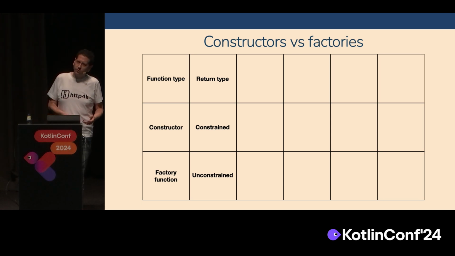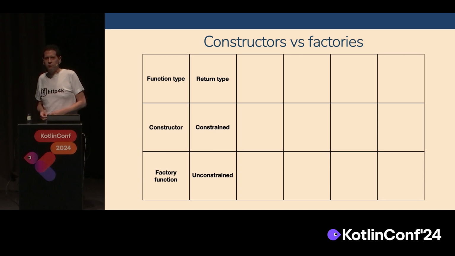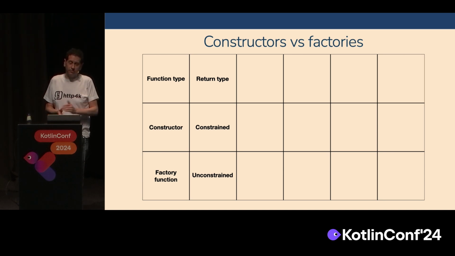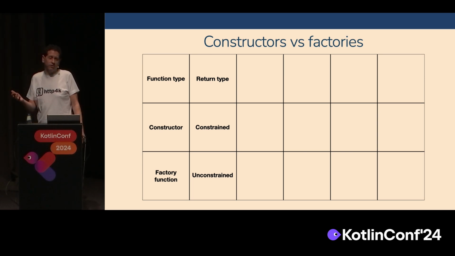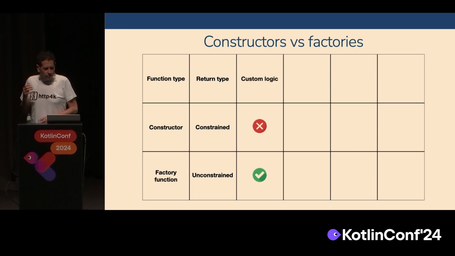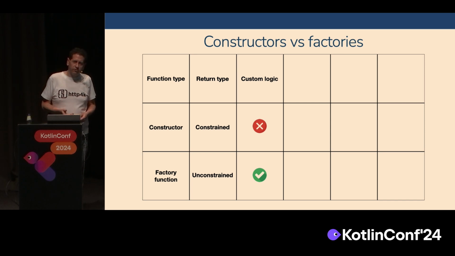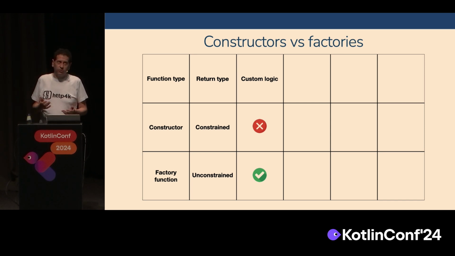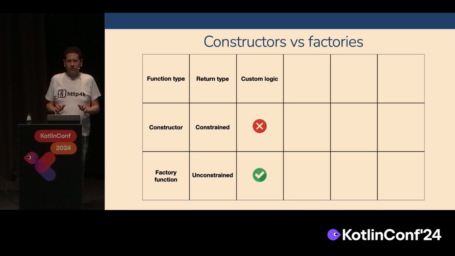Perfect. With factory functions, you don't have that restriction. You don't need to return the same class. You can return an abstraction. You can return null. You can return an either or a result. You can go wild. Custom logic of constructors, you can't do it. I mean, you can do it with a run, but it's really not nice, and we shy away from it. The only kind of logic that you could do for, say, validation is doing an init block in the middle of your constructor that can throw an exception.